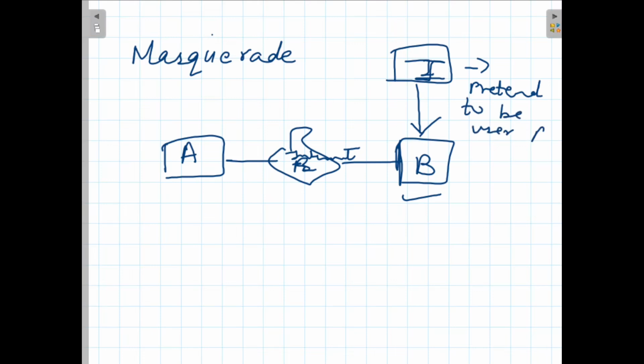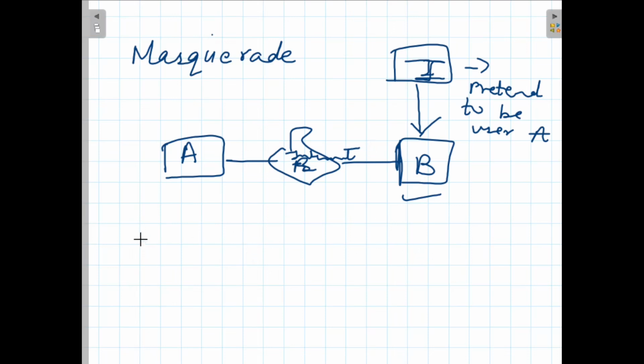How can the intruder I pretend? The intruder can pretend with the help of an authorization sequence, or the capture of an authentication sequence, for example user ID and password. The intruder will capture the user ID and password of the legal user A, and then replay them to gain illegal access to the computer system. That is the masquerade attack.